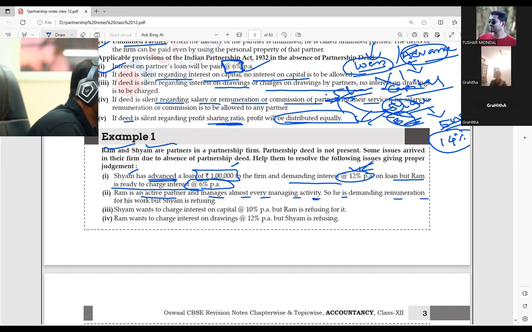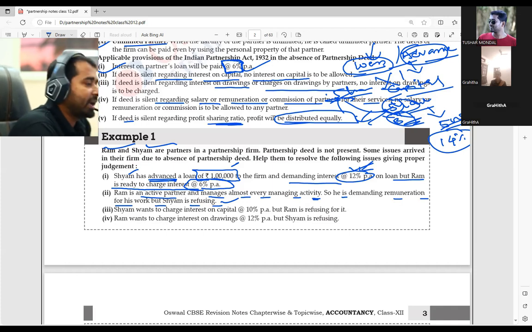Okay. Next is that Ram is an active partner and manages almost every managing activity. So he is demanding remuneration for his work, but Sham is refusing. Sham is telling, no, no, no. You are a partner, you are going to get a profit share. Why again salary and all those things? As the partnership deed is silent, I am not going to give any salary to you. Is that okay? Yes, sir. So Sham's refusal will be the one applicable.